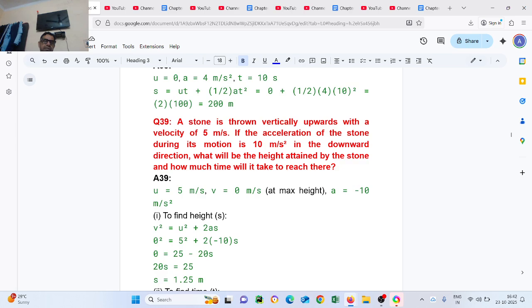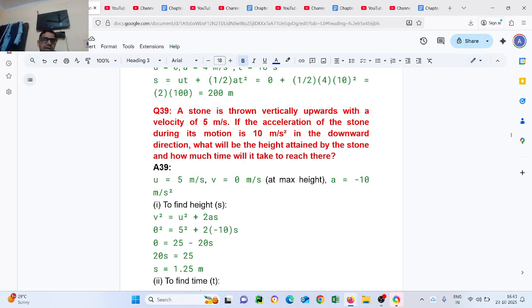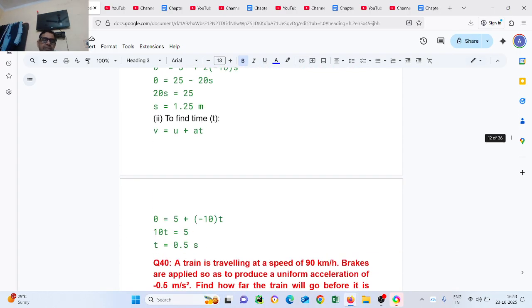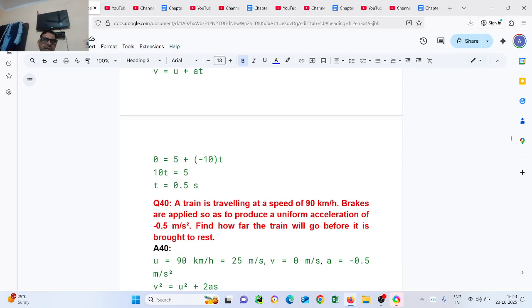To find height, v square equals u square plus 2as, 0 square equals 5 square plus 2 times minus 10 times s, 20 s equals 25, s equals 1.25 meter. To find time, v equals u plus at, 0 equals 5 plus minus 10 into t, 10 t equals 5, t equals 0.5 seconds.